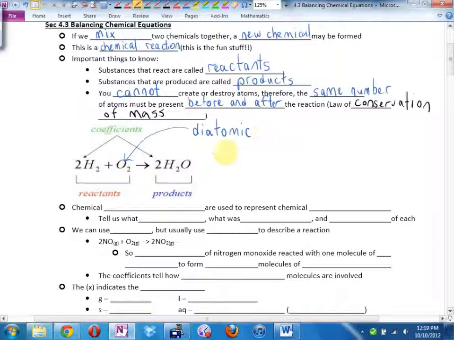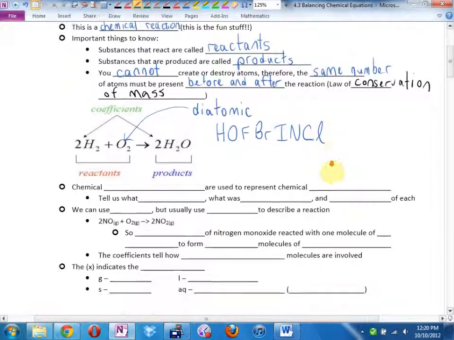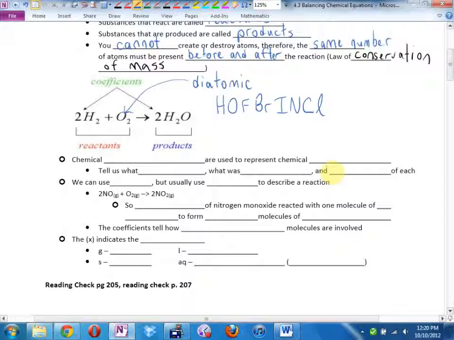And you may recall I gave you the name Hofbrinkel, which stands for hydrogen, oxygen, fluorine, bromine, iodine, nitrogen, and chlorine. All of those always appear in pairs, and I'll show you an easy way you can spot them on the periodic table too. But not right now.